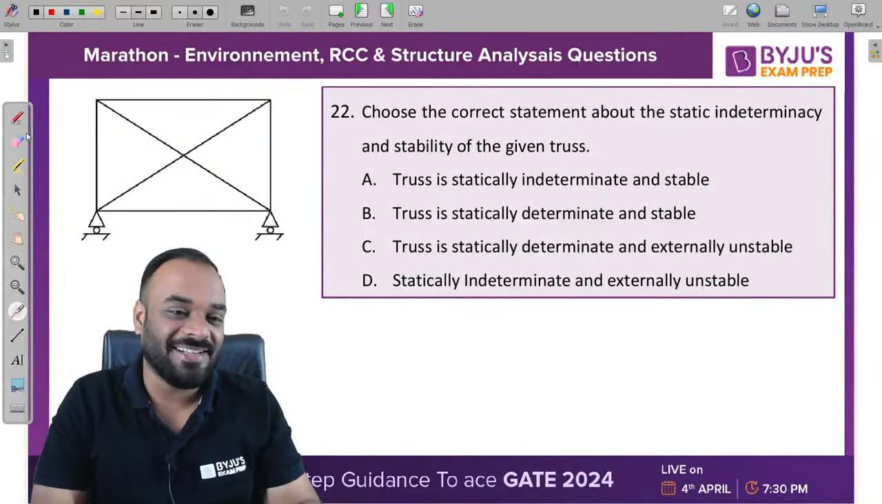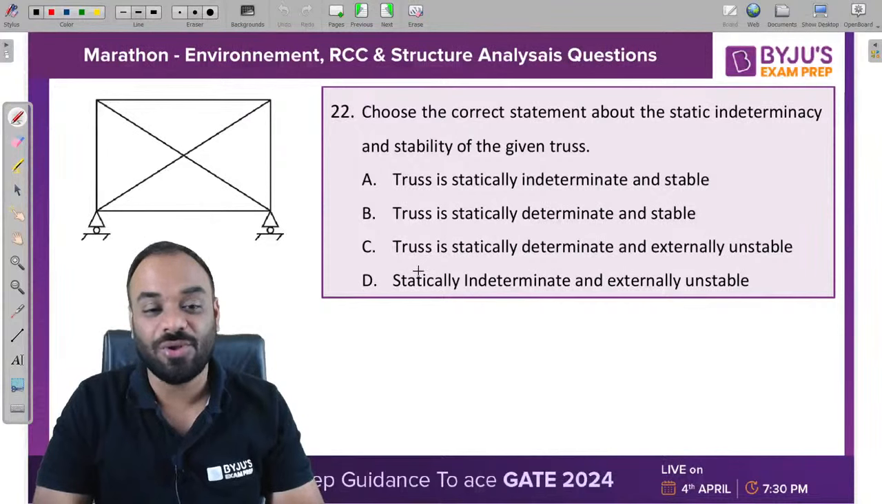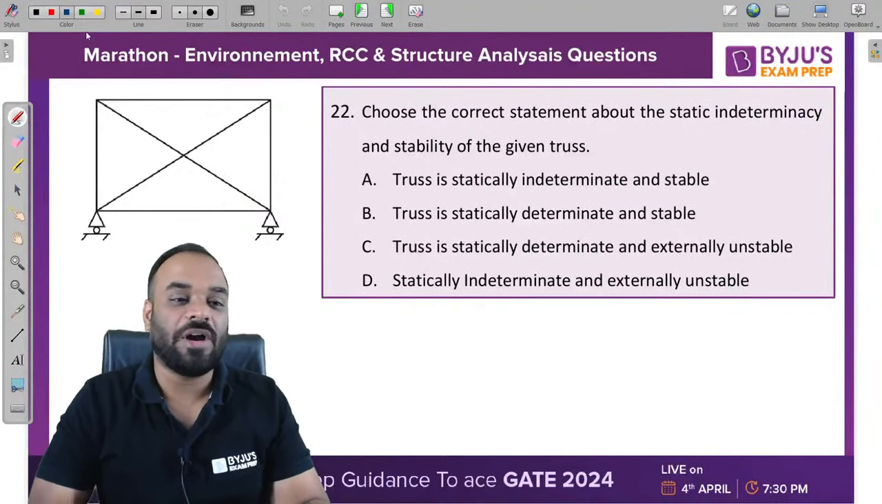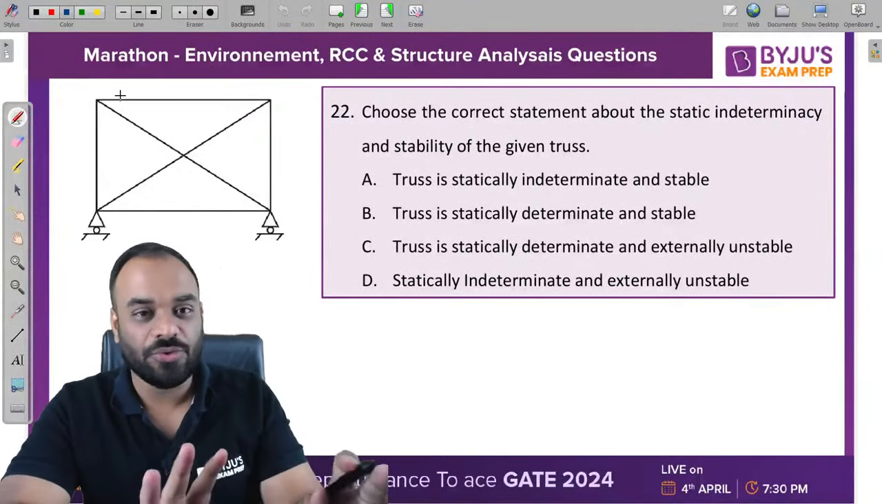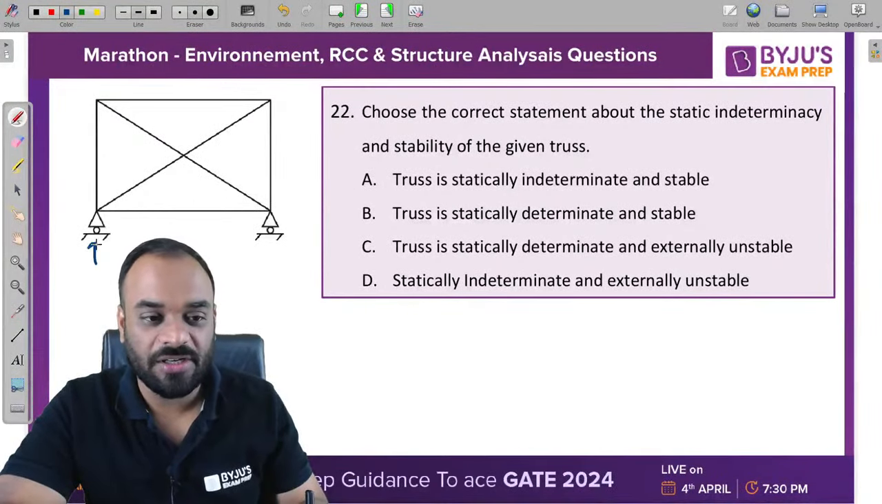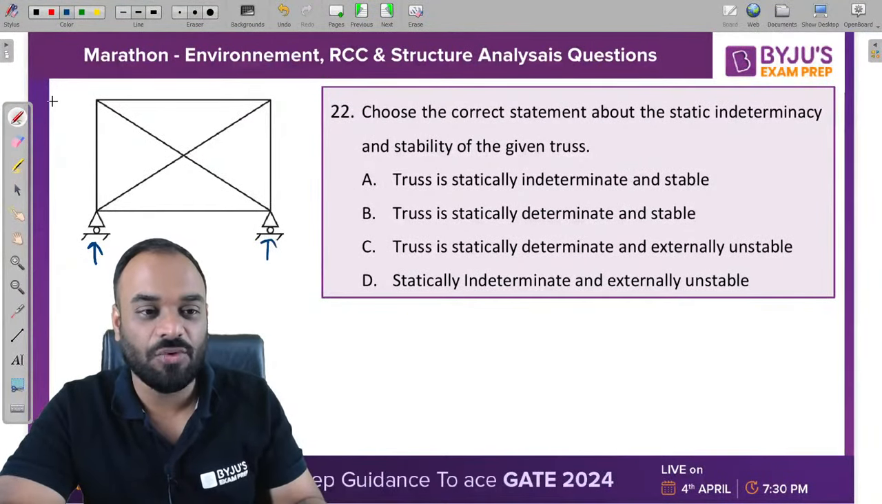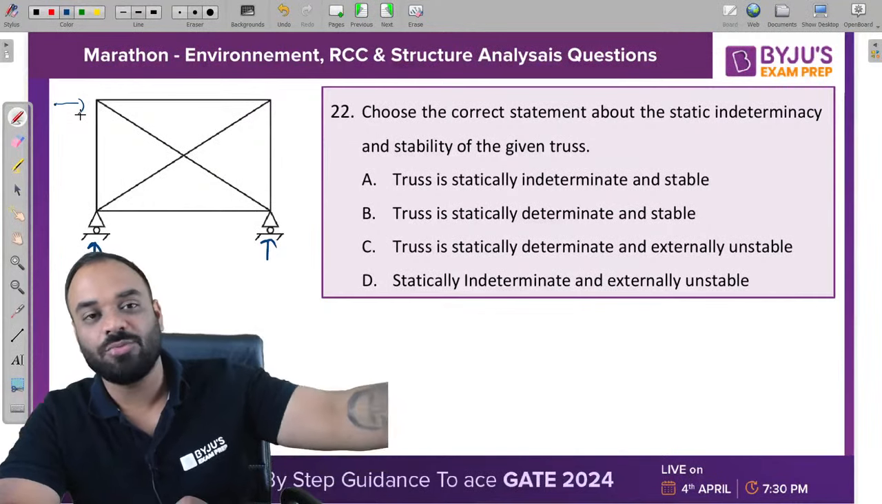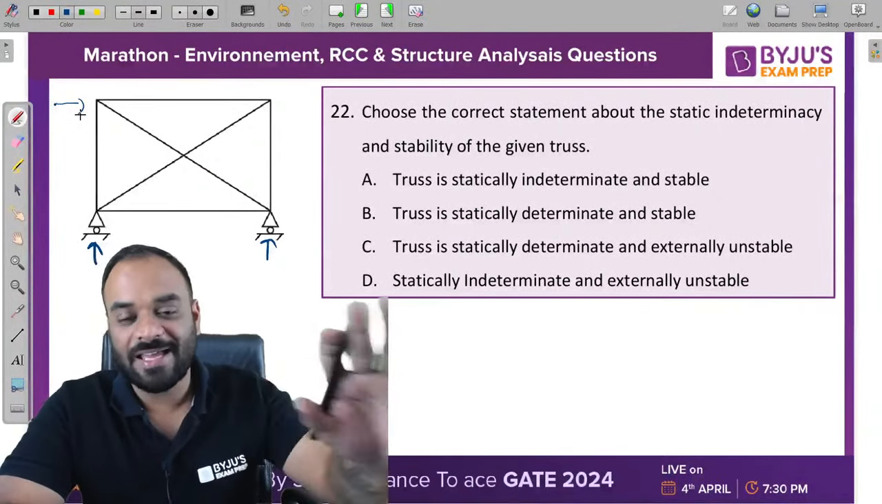Yes, it is externally unstable, but it is indeterminate also, not the determinate one. Let me explain why it is so. It is unstable, you know that, right? Because we have only two vertical reactions, and if you apply any kind of load in the horizontal direction, the structure is trying to move completely. That's why it is externally unstable.